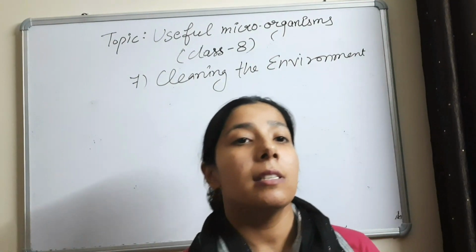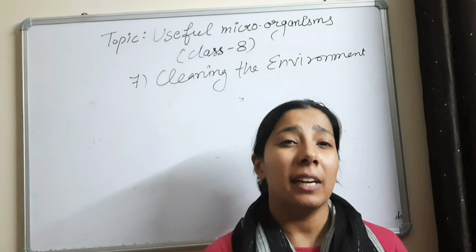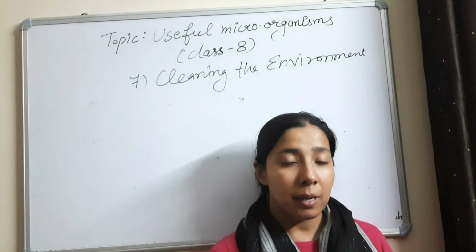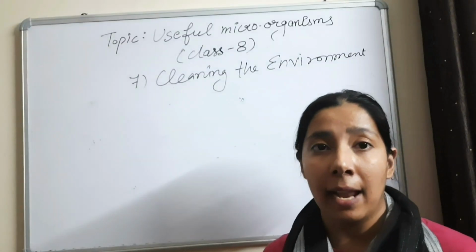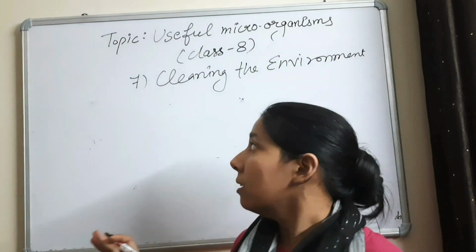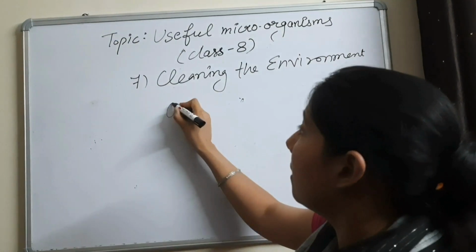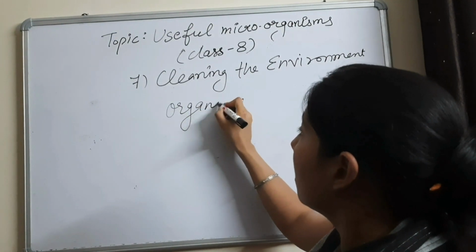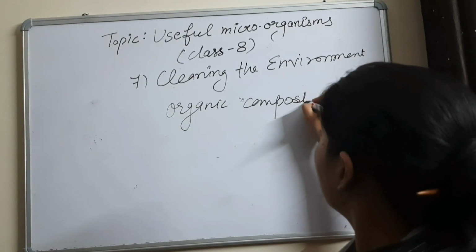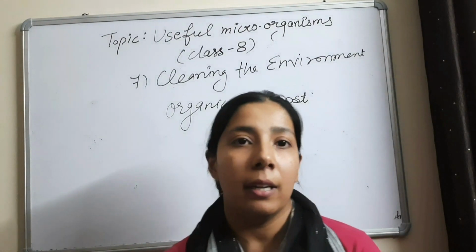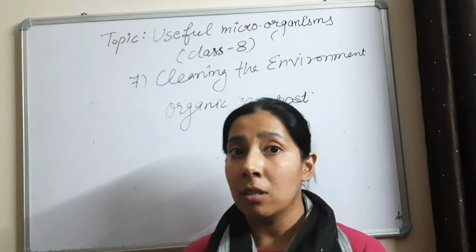How they are helpful is this: they feed on the dead or decayed parts of plants and animals, and they decompose them. They also help in making organic compost, which can be used as a fertilizer or manure in fields or in houses.